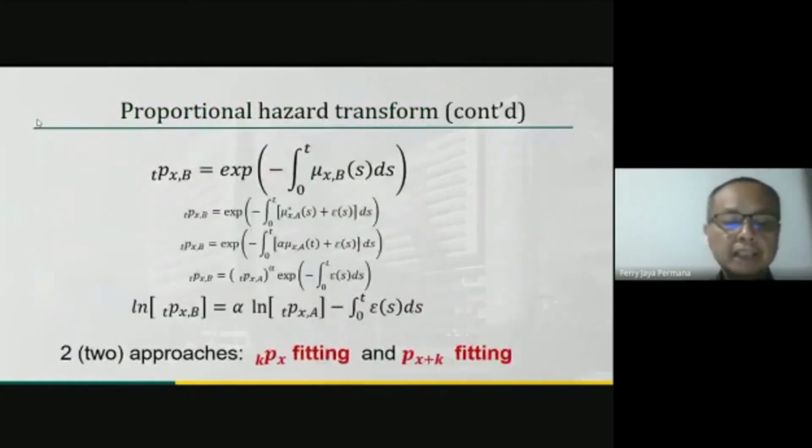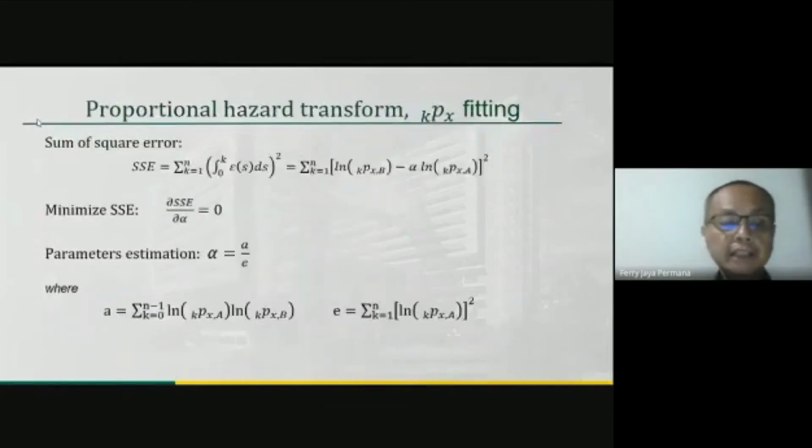Similar to linear hazard transform, we will apply two approaches to estimate the parameter when we use proportional hazard transform: kPx fitting and Px plus k fitting.